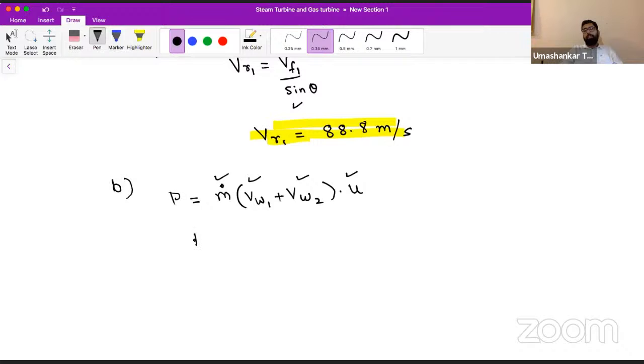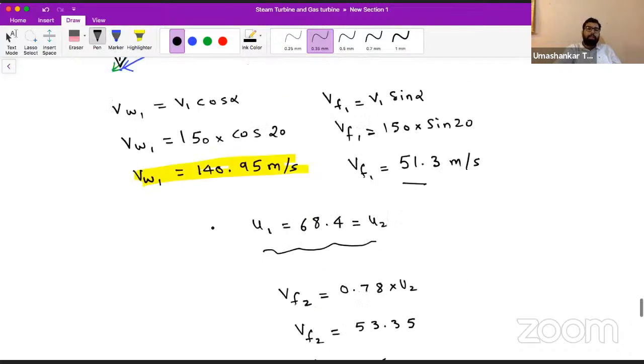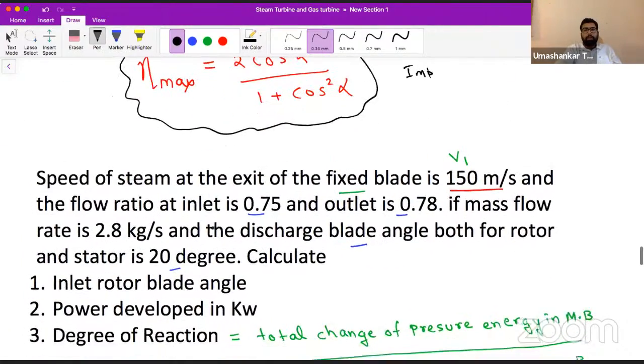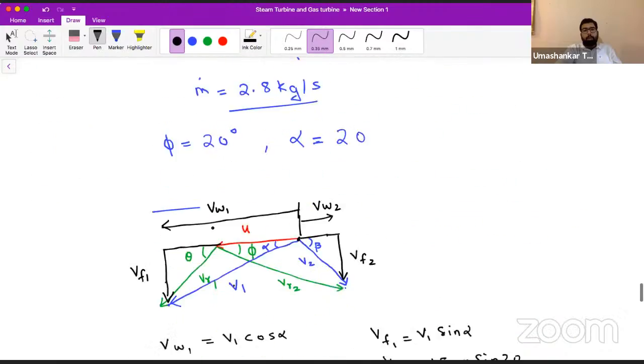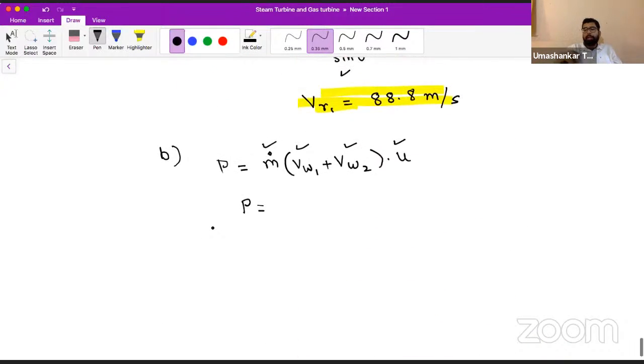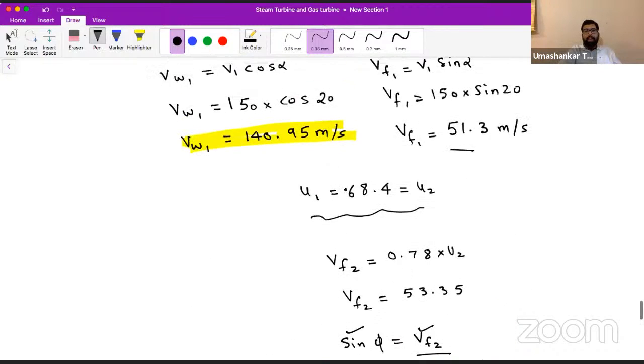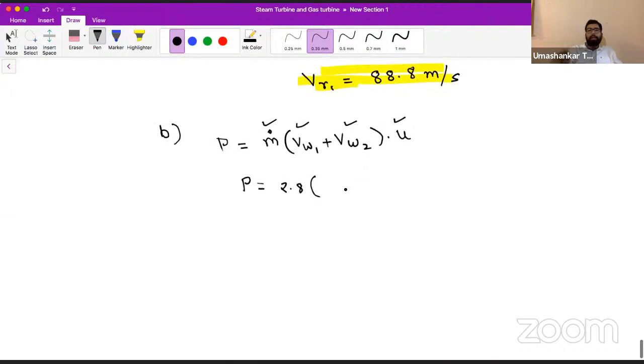Can we find the value of power? We have everything with us. Mass flow rate is also given, 2.8. VW1 we have calculated and highlighted, it is 140.95. So just placing the values.